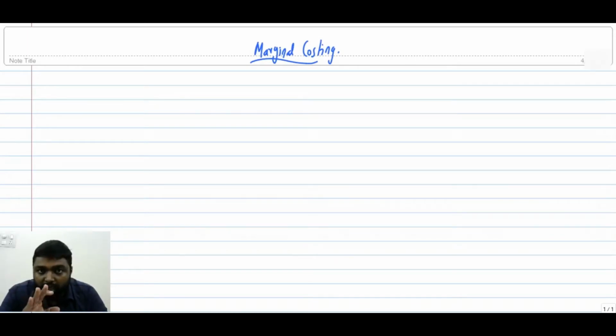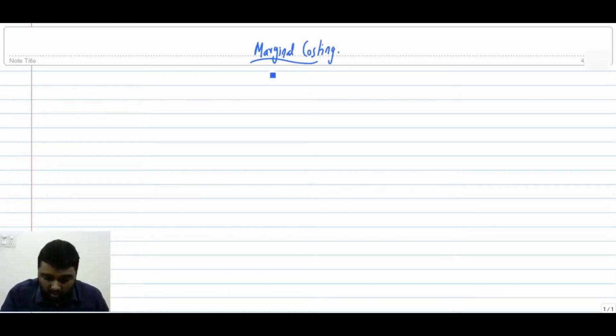So here under marginal costing, what are we going to discuss? This is one of the important areas for decision making. As far as your group 1 is concerned, we have only the basics.